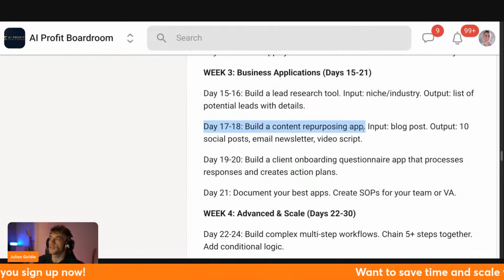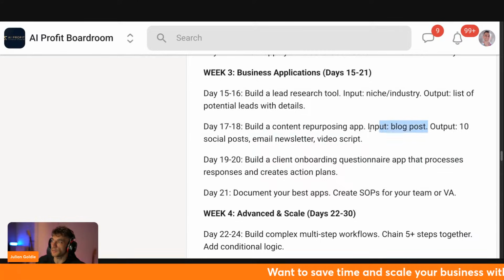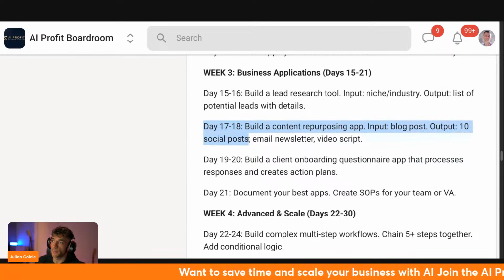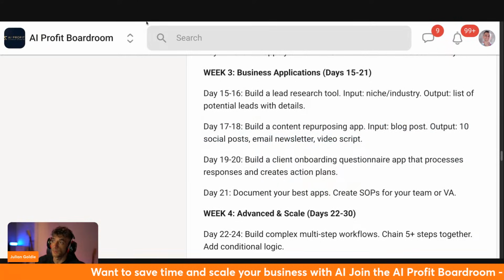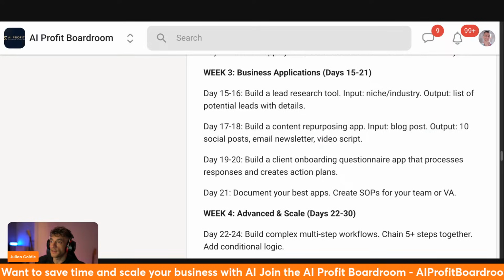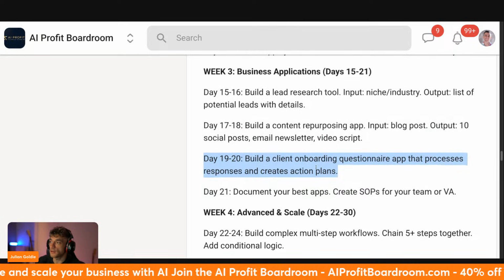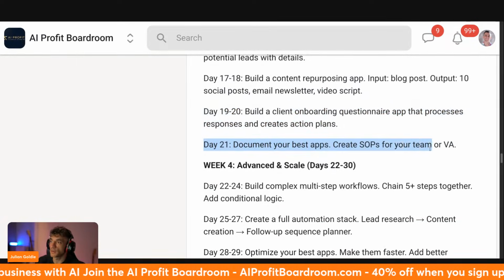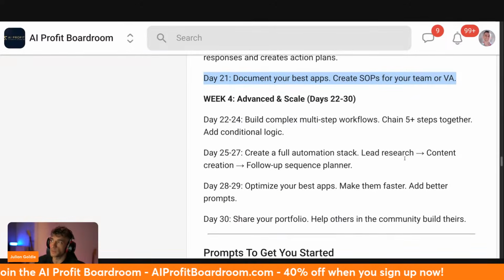We could also build a content repurposing app. So we could plug in a guest post and then output like 10 social media posts, an email newsletter, and a video script. Pretty simple and easy. Right? And then, day 19, build a client onboarding questionnaire, and day 21, document your best apps and just create some SOPs for your team, right?